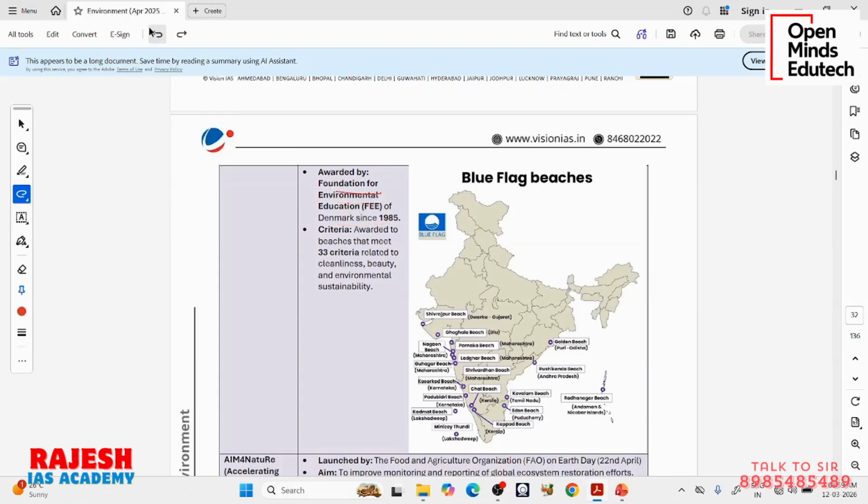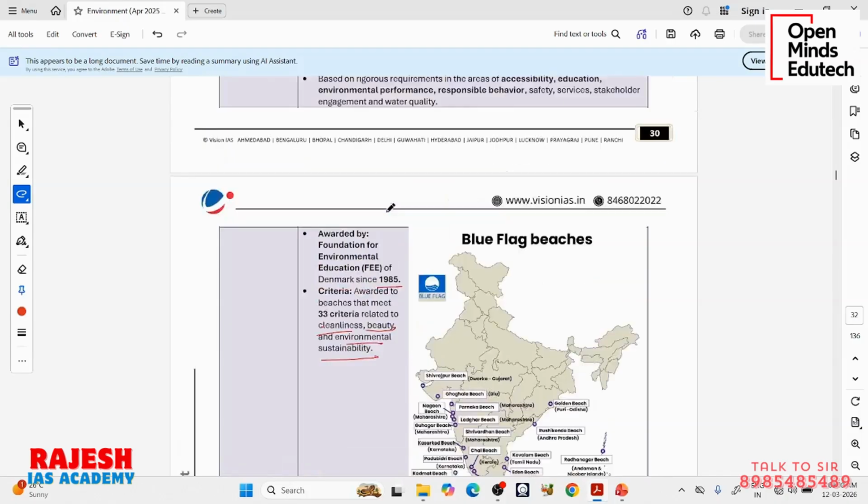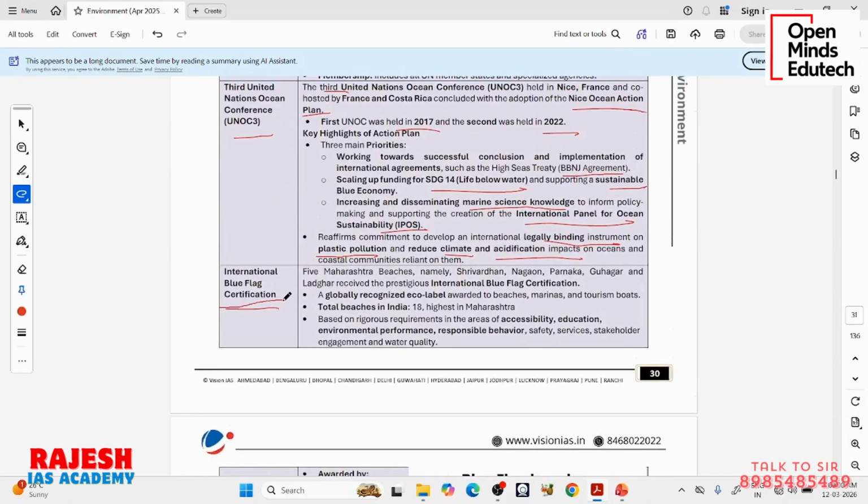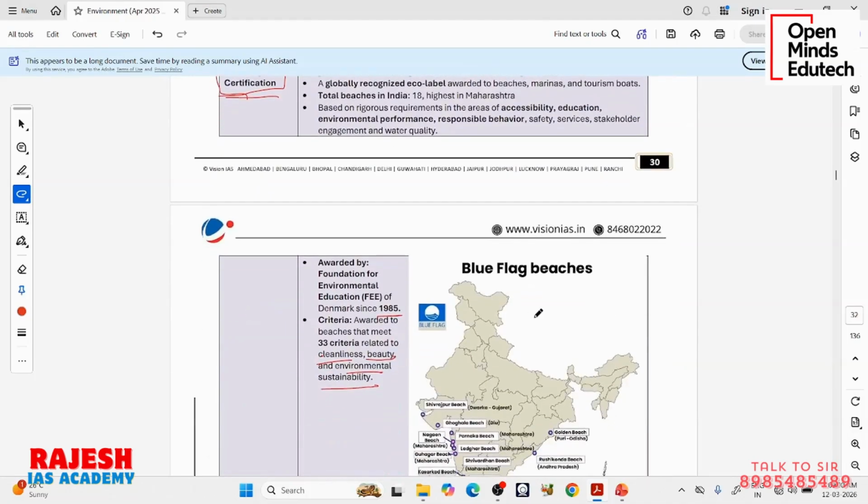Since 1995, it is giving something called Blue Flag Certification to beaches of various countries which are maintaining high cleanliness, beauty, aesthetics, and environmental sustainability. So without harming the environment, if someone is maintaining aesthetic, clean beaches and promoting tourism, etc., this agency in Denmark gives them a special certification called Blue Flag Certification.